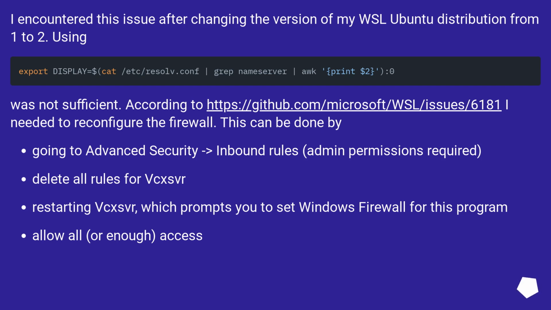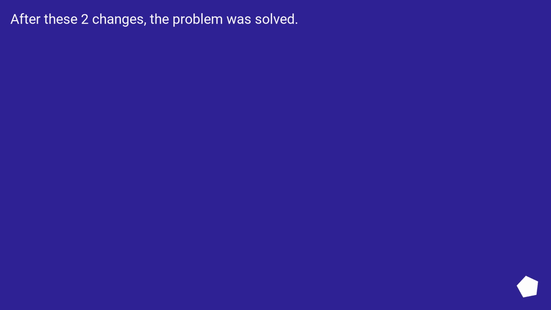Using that was not sufficient. According to this URL, I needed to reconfigure the firewall. This can be done by going to Windows Defender Firewall with Advanced Security, Inbound Rules, admin permissions required, and deleting all rules for VcXsrv. Then restart VcXsrv, which prompts you to set Windows Firewall for this program; allow all, or enough, access. After these two changes, the problem was solved.